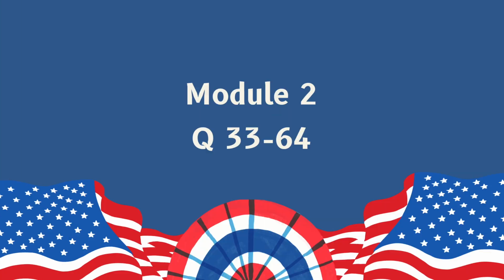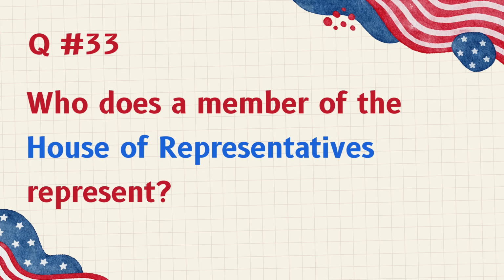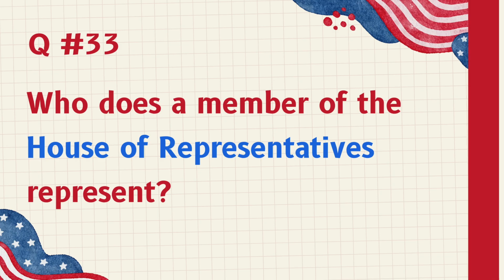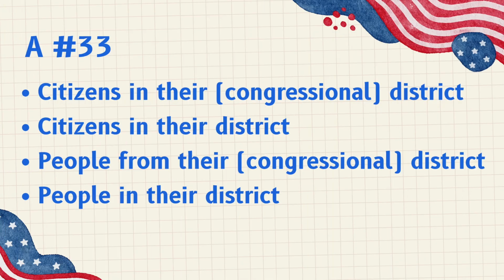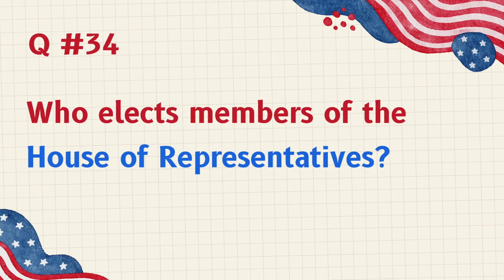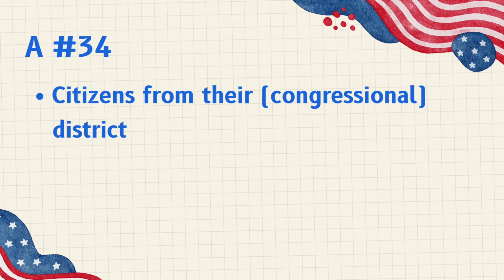Module 2. Question 33 to 64. Who does a member of the House of Representatives represent? Citizens in their congressional district. Citizens in their district. People from their congressional district. People in their district. Who elects members of the House of Representatives? Citizens from their congressional district.